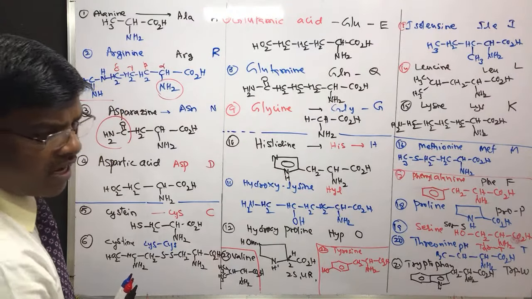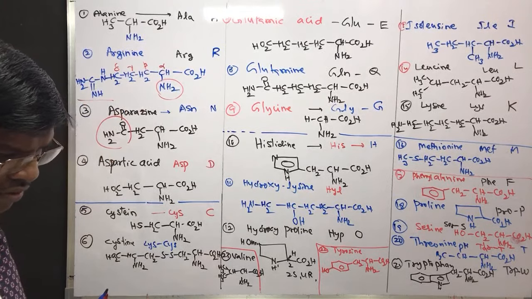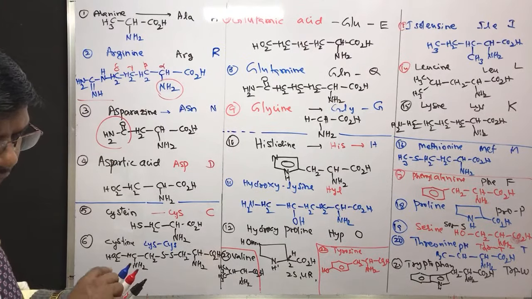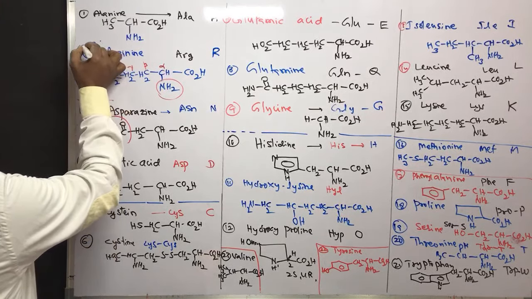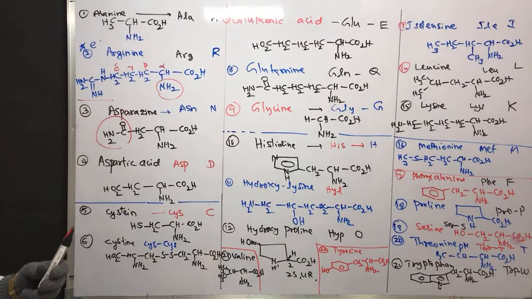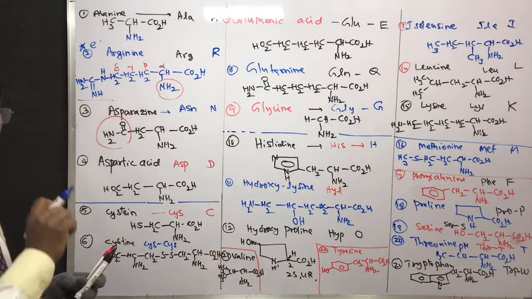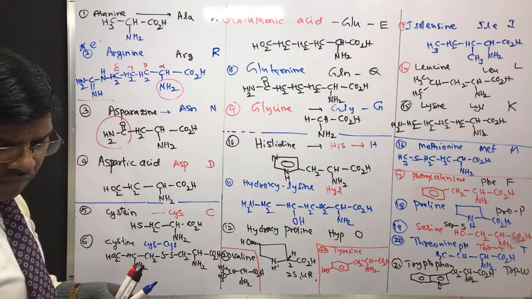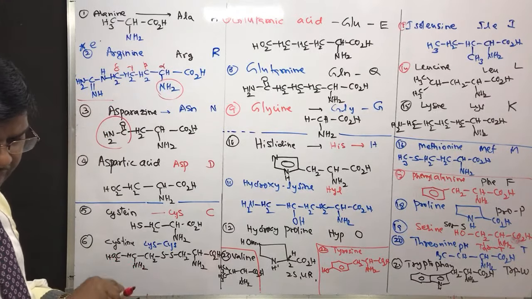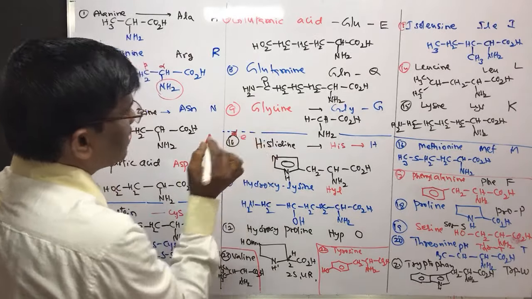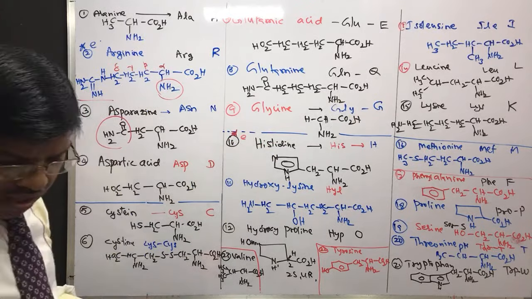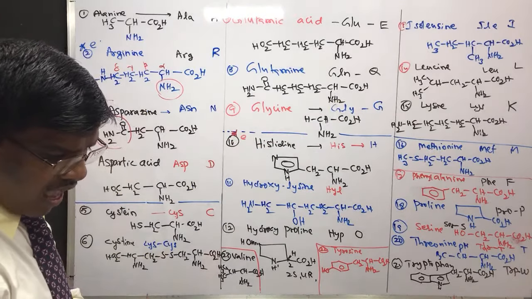So when you look into the essential amino acids, asparagine is essential amino acid. You have to take it through food itself. Then follows histidine. Histidine also is an essential amino acid. Then follows isoleucine.